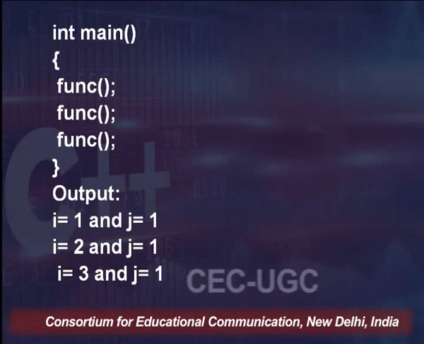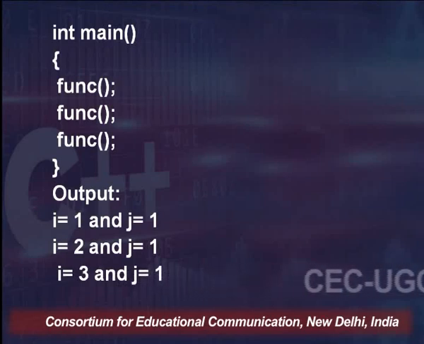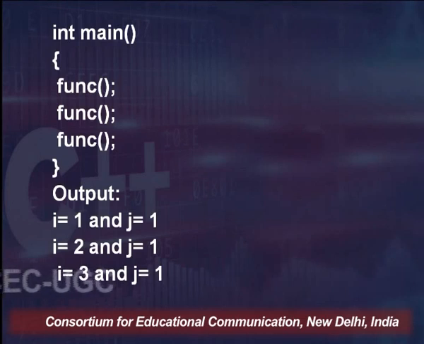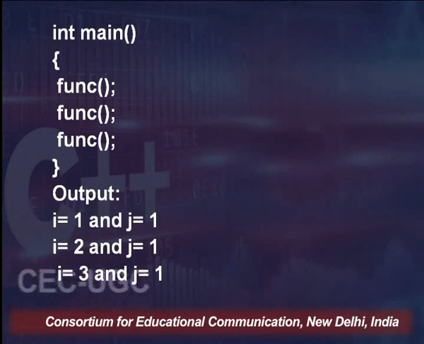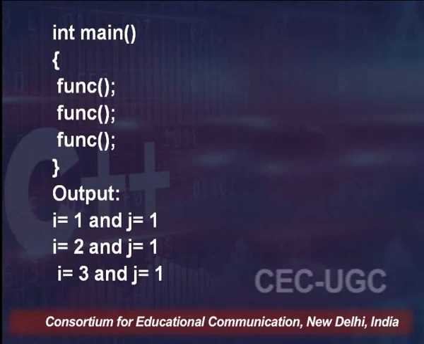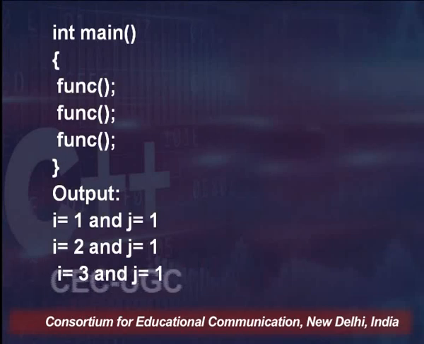With the third function call, i will take its older retained value, which was 2, increment it, and print it, while j will be redeclared as 0, and then it will take the value of plus j, which is 0 to 1.